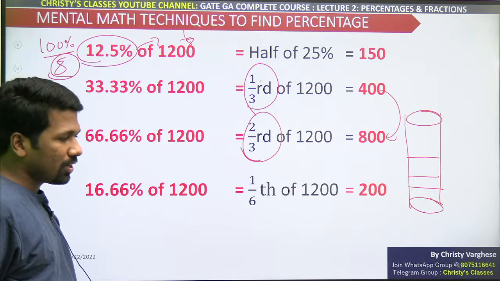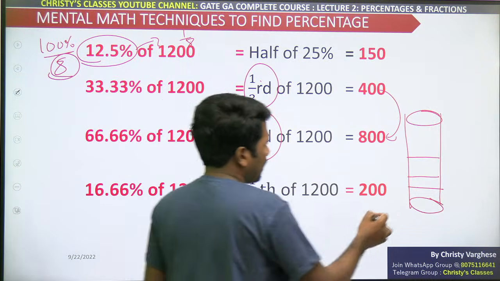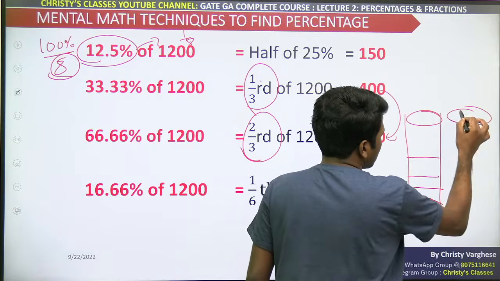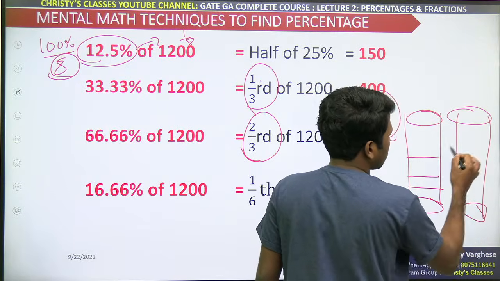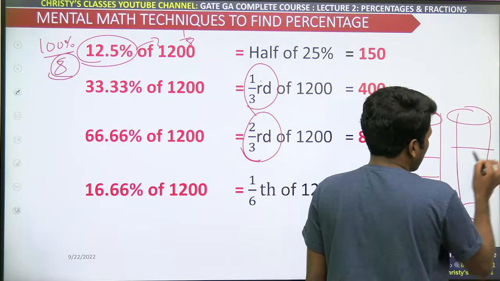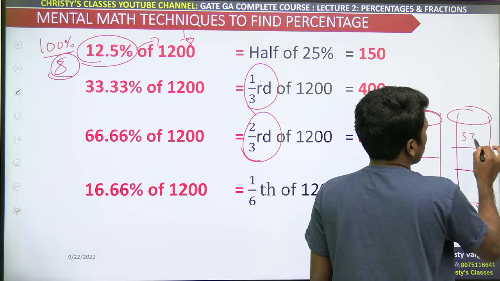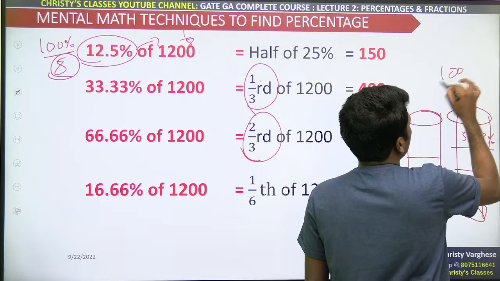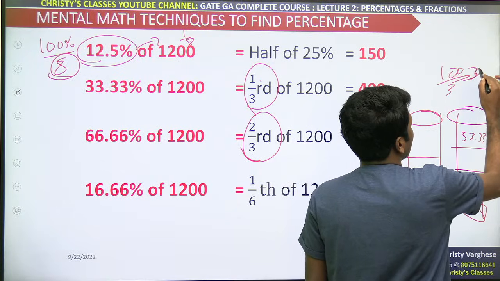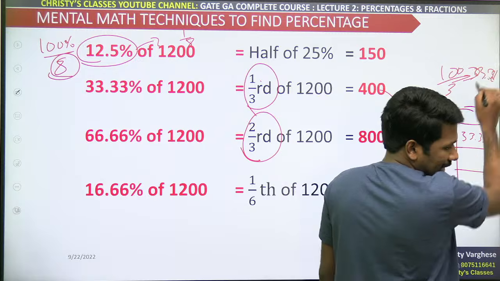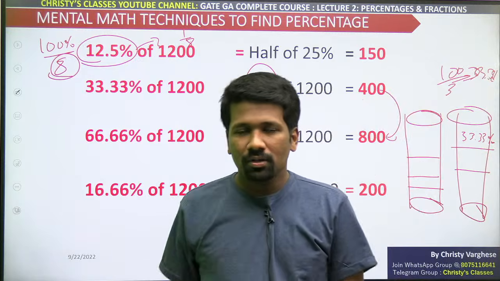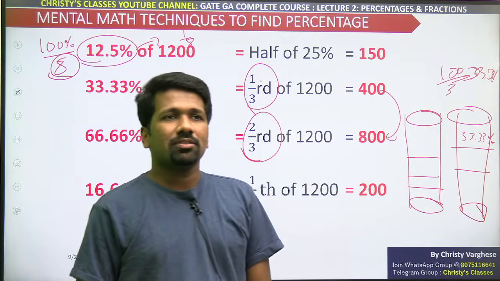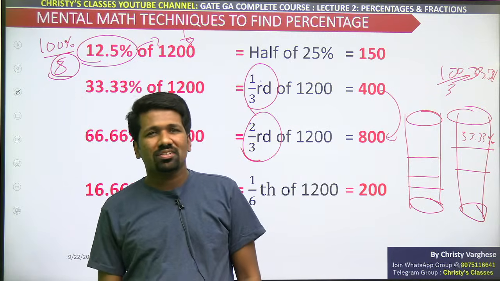Similarly, 33.33% is 1 by 3. If you divide 100% into 3 equal portions, like a chocolate piece divided into 3 equal portions, each portion is approximately 33.33%, because 100 by 3 is 33.33. Are you understanding? Don't mug it up. Many people, the problem I have seen is that even mental math students are mugging up.